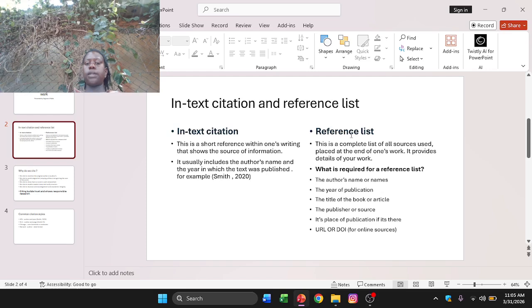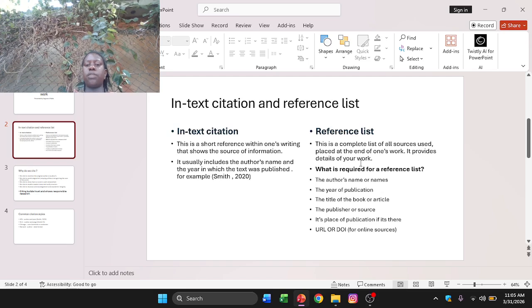And then reference list. This is a complete list of all sources used, placed at the end of one's work. It provides details of your work. After writing a book, a story, maybe an article, maybe a journal, you reference everything down after finishing writing. But for citation, it can be at the top so that we can easily know the owner of the work.